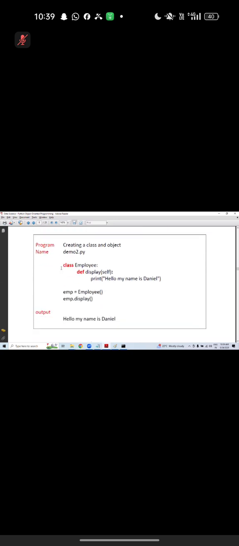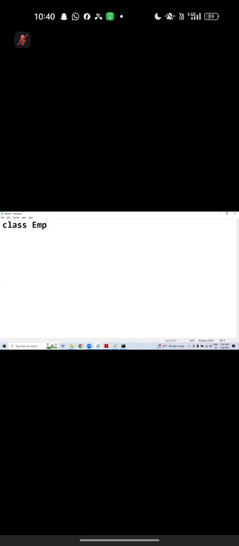Very good. Class Employee, def display method. LHS equals RHS. Left hand side is the name of the variable. Right hand side is the name of the class with parenthesis. Here emp is called the name of the object. Instance, you can say. Class Employee, def display. Self, what is self? We'll see later.